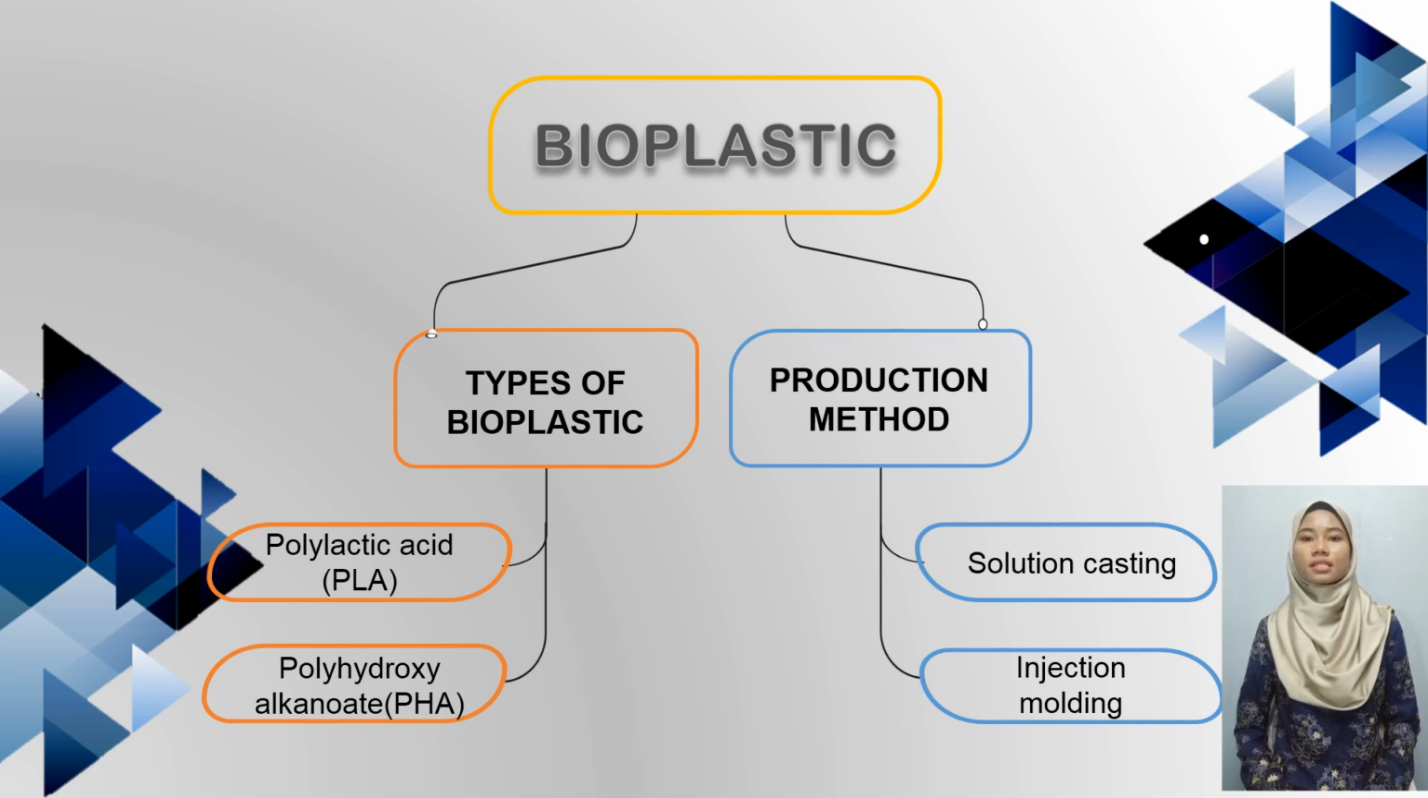PLA has the appearance and properties of polyethylene, which is used in plastic film, packaging and flasks, as well as polystyrene and polypropylene. PHA is usually used in health applications such as bone plates and skin replacement.